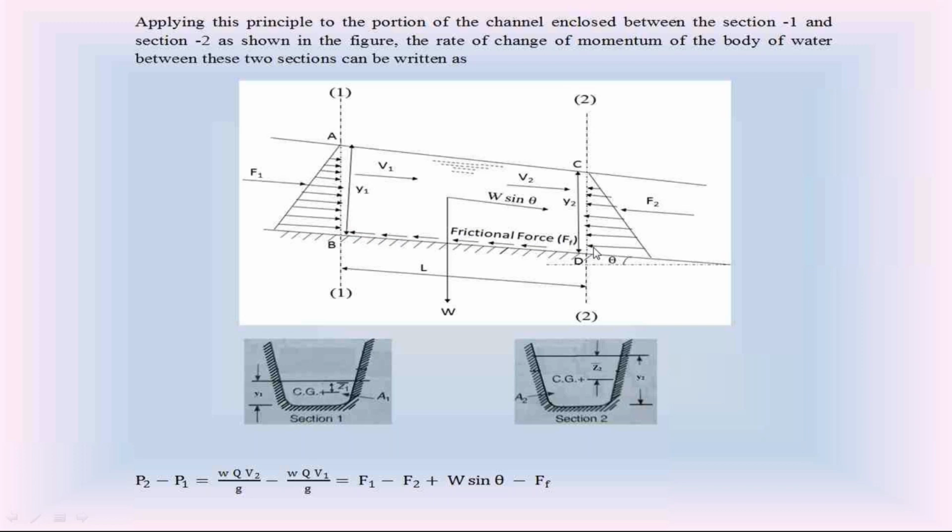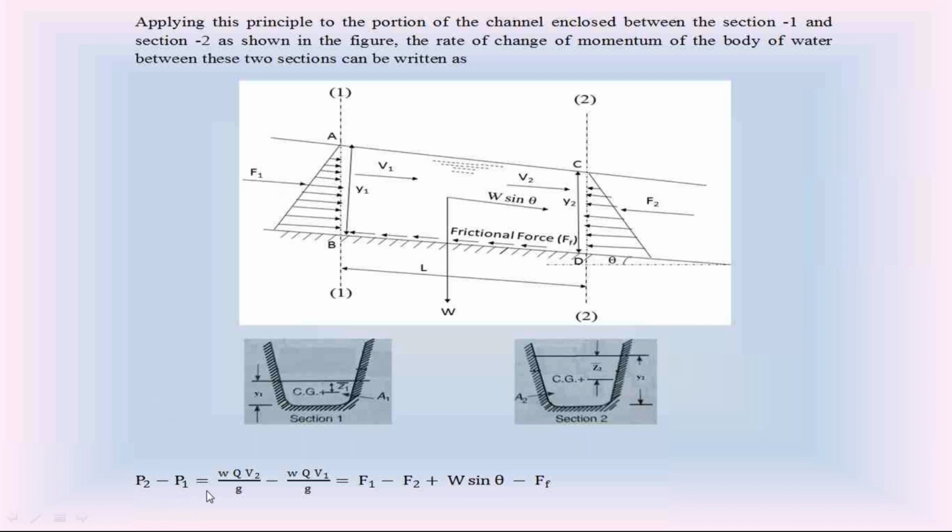According to Newton's second law, the rate of change of linear momentum means the linear momentum at section 2 per unit time minus the linear momentum at section 1 per unit time. That is the rate of change of linear momentum in Newton's second law. The linear momentum per unit time at section 2 is P2. Similarly, at section 1, the linear momentum per unit time is P1.